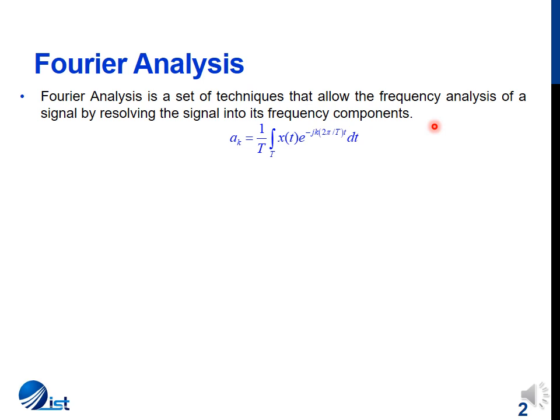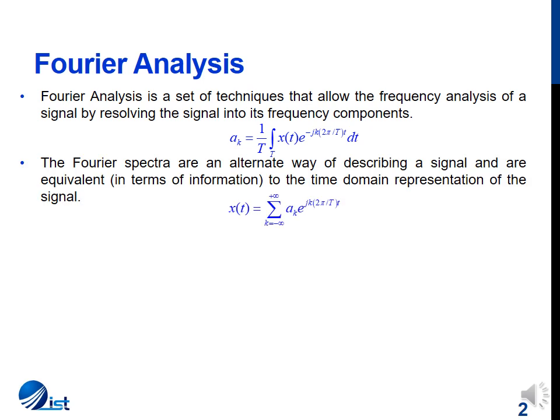For a pure sinusoid, we saw that the signal possessed only one frequency component, which was present at both a positive frequency and a negative frequency. For synthesizing the signal, the synthesis equation, we saw that the Fourier spectrum was an alternate way of describing the signal in the time domain.